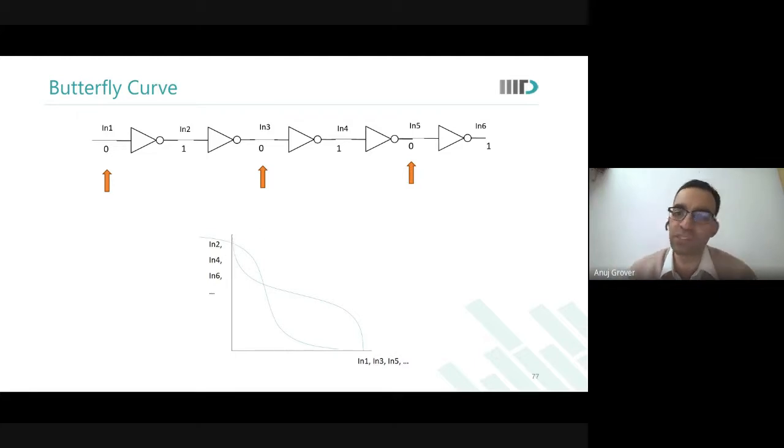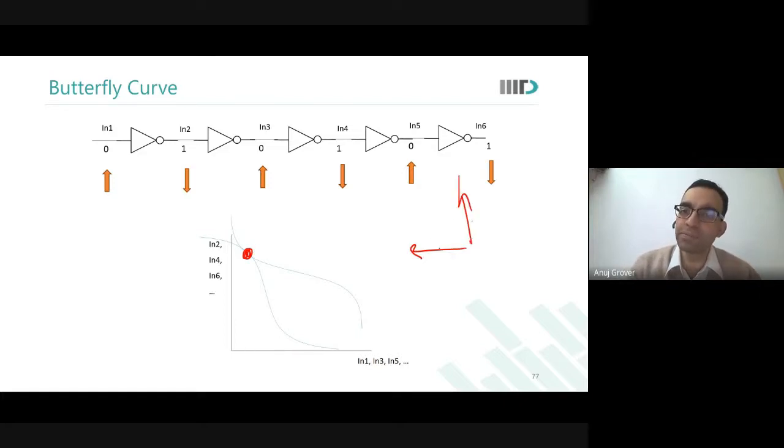So this curve has shifted this way. In the same way, on the other side, this curve has moved like this. So instead of two stable points, which we had earlier, there is only 1 point now. So I've reached metastability, and beyond this, I cannot accept any further. So the maximum I can go on this side and on the upside when the intersection closes is also the largest square I can put in that lobe. So this is another way to look at it.